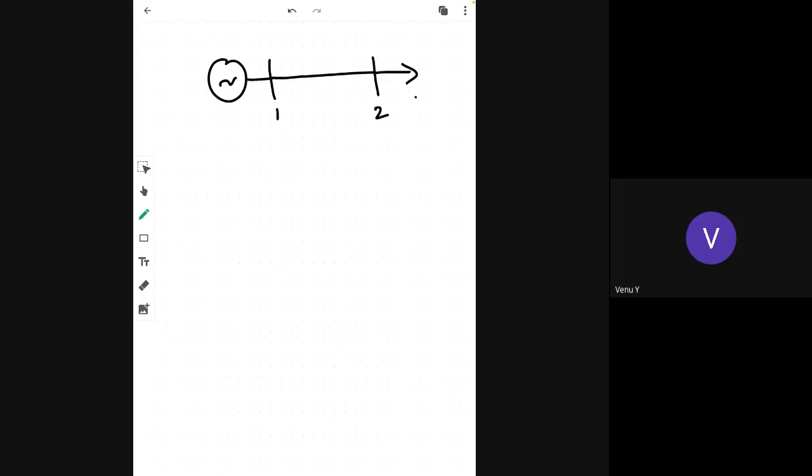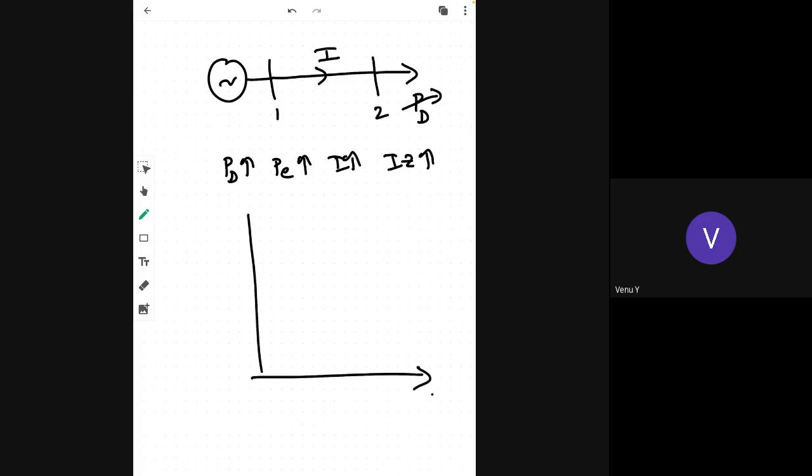So this PD, power demand, is varying, it's changing. When the PD changes, what happens? The current also changes. So when PD increases, PE should be increased and current also increases, and hence IZ drop increases. So therefore, this is the P, this is the voltage per unit.